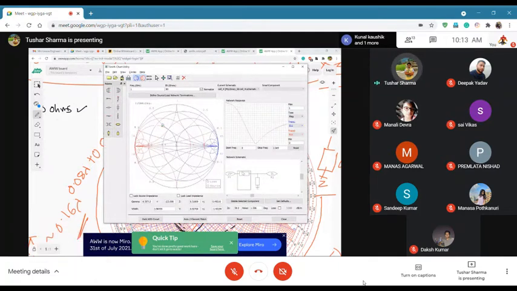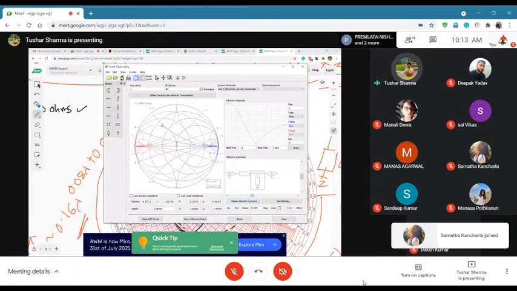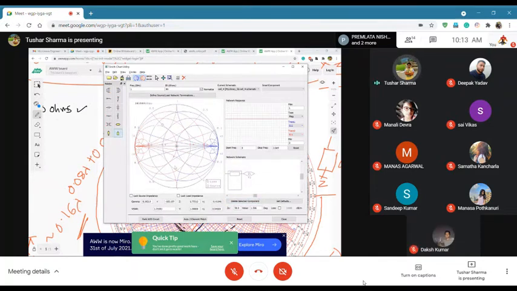This is very small. Now, if I don't want to do this with a short stub, what I can do is an open stub. So I will go like this. And then I will take, see, this is what I was telling, a constant VSWR circle or constant radius circle. This is how you will have to draw the circle using a compass. So you go here. You will need to adjust it a little bit.